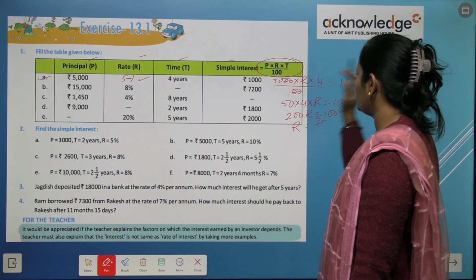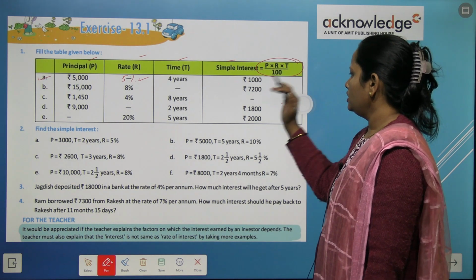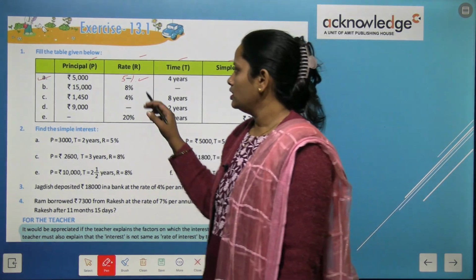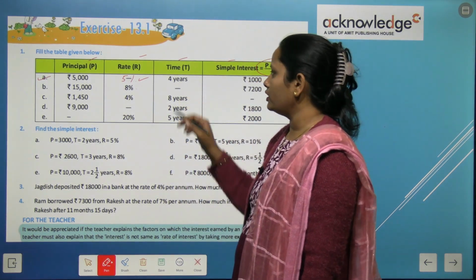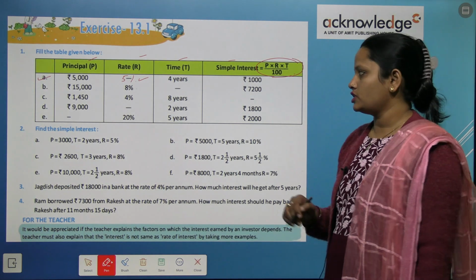सो दिस इज द वे चिल्ड्रन यू हैव टू डू द क्वेश्चन. Now let's move on to the next question. Question number B. Here you can see that principal amount is given, rate is also given. You have to find out the time find out करना है, and simple interest is also given.